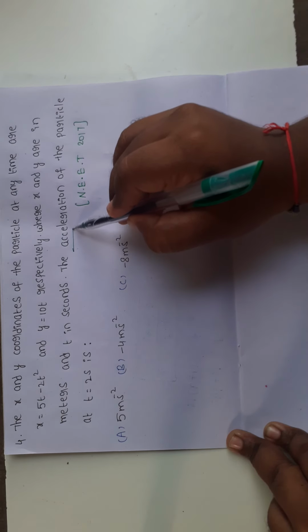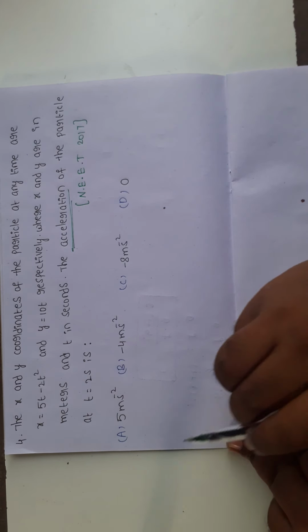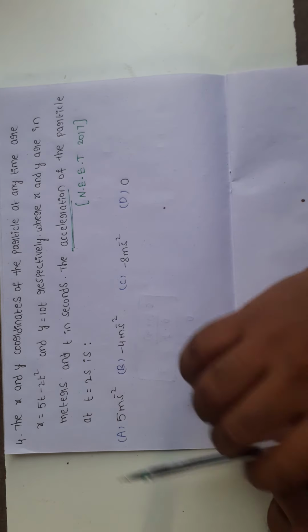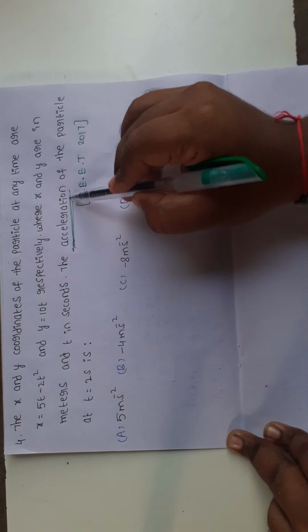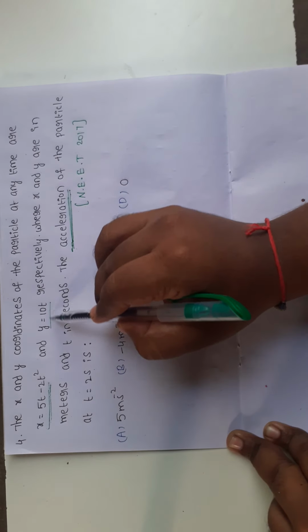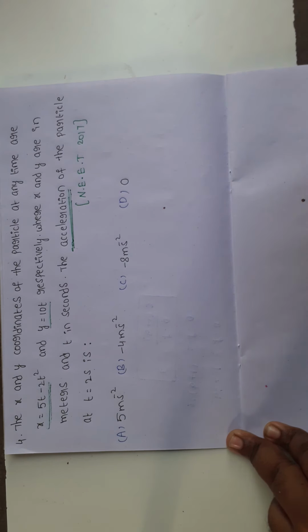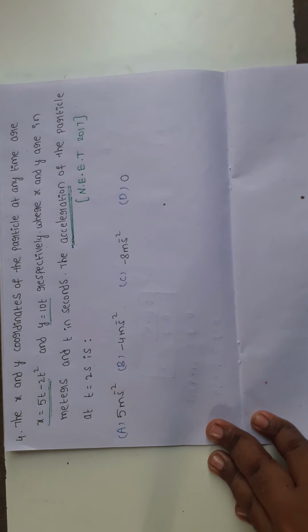The acceleration of a particle at t equal to 2 seconds. These are the displacement values of the x and y coordinates. Find their acceleration. Here given the displacement, find the acceleration. What is the acceleration formula? Acceleration equal to the rate of change of velocity. If you know the velocity value, we can easily find the acceleration.